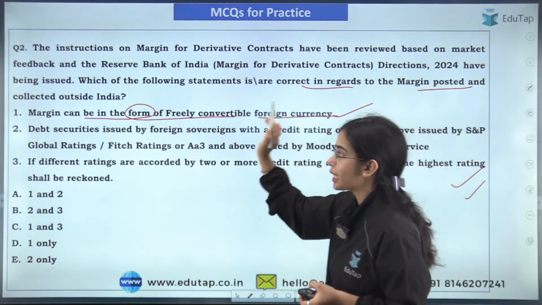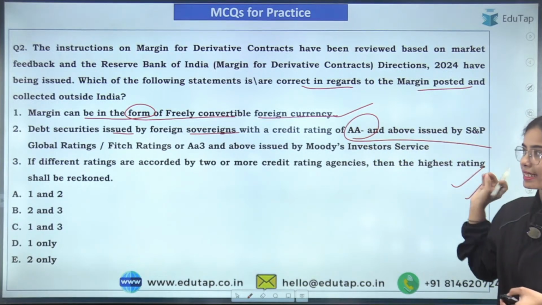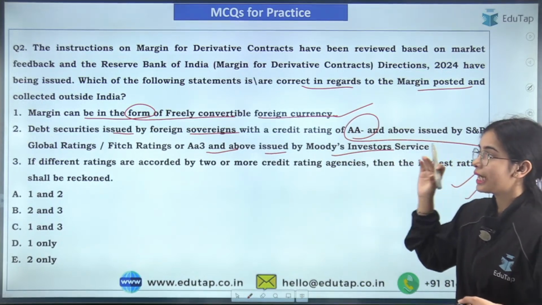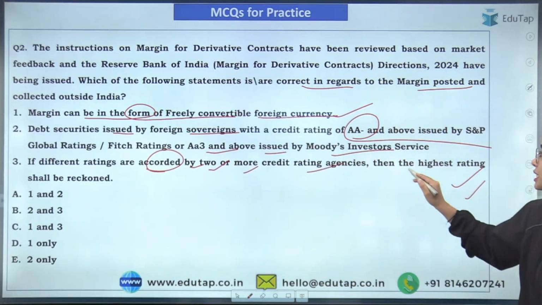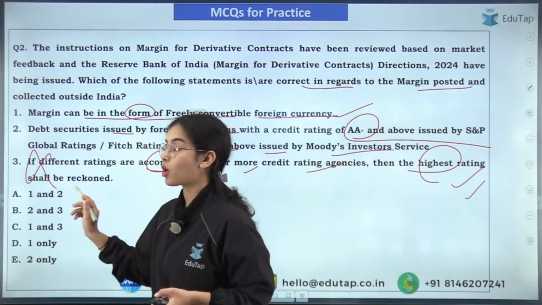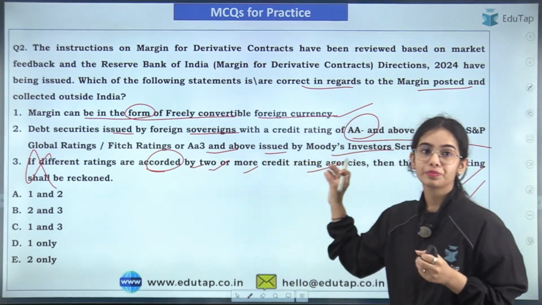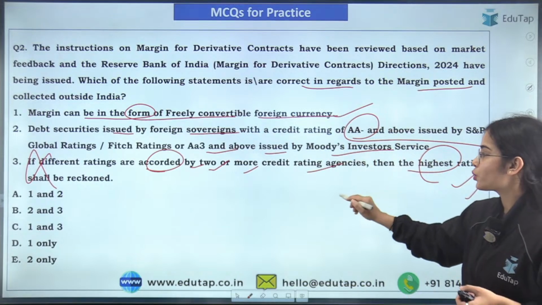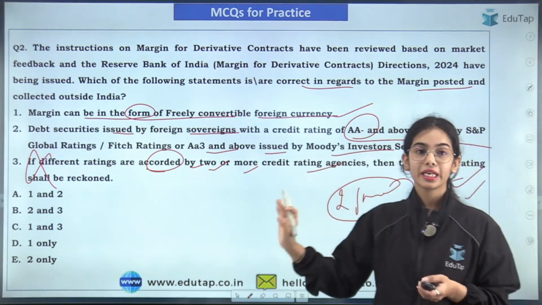That is absolutely correct. Debt securities issued by foreign sovereigns with a credit rating of AA minus and above issued by S&P Global Ratings, as well as AA3 and above issued by Moody's Investor Service. If different ratings are accorded by 2 or more credit rating agencies, then the highest rating shall be reckoned. Is it correct? Only the third statement is wrong, because if 2 or more ratings are given to a foreign sovereign's debt securities, then the lowest of the ratings should be considered.